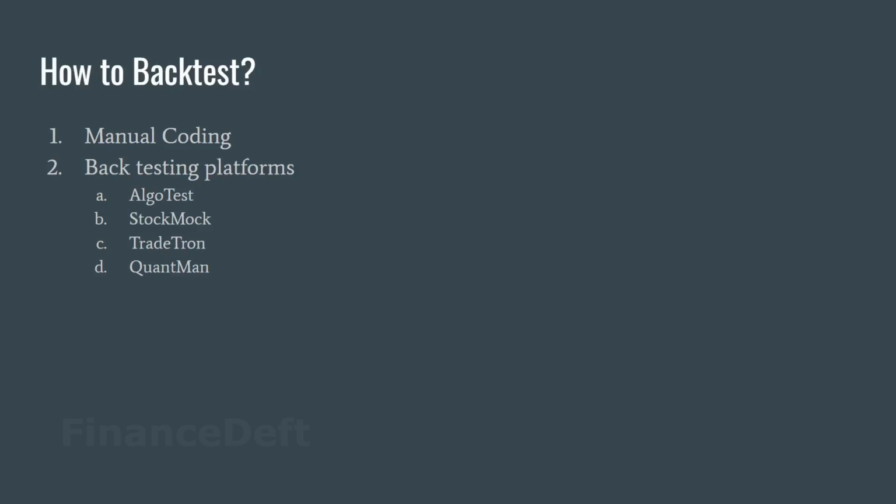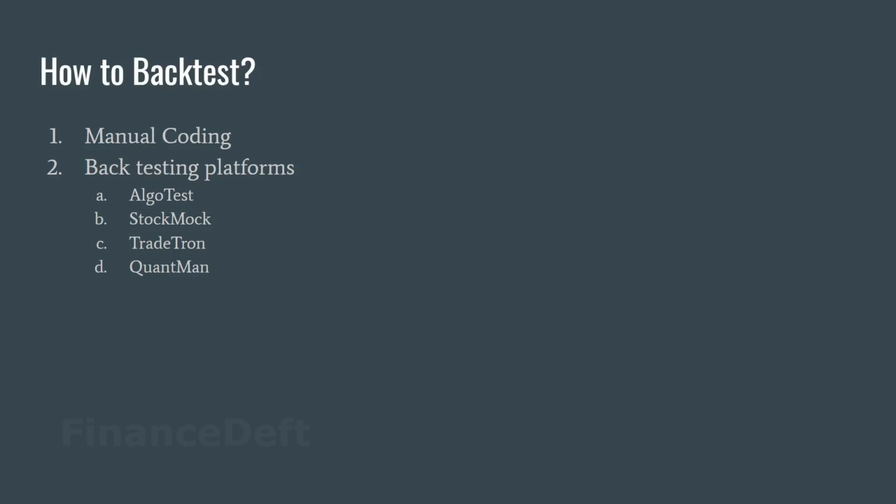There are two ways of backtesting. One is you can code, get the data and backtest. There are two problems in manual coding. One is that coding is effort consuming when you are testing multiple strategies. If it is one strategy, you can code it and test it. But if you want to alter the parameters and try different strategies or different parameters, then coding takes a lot of time.